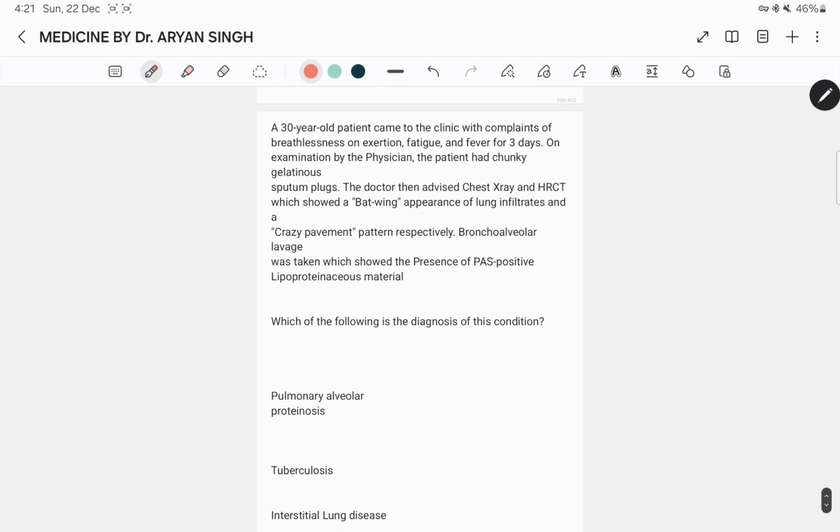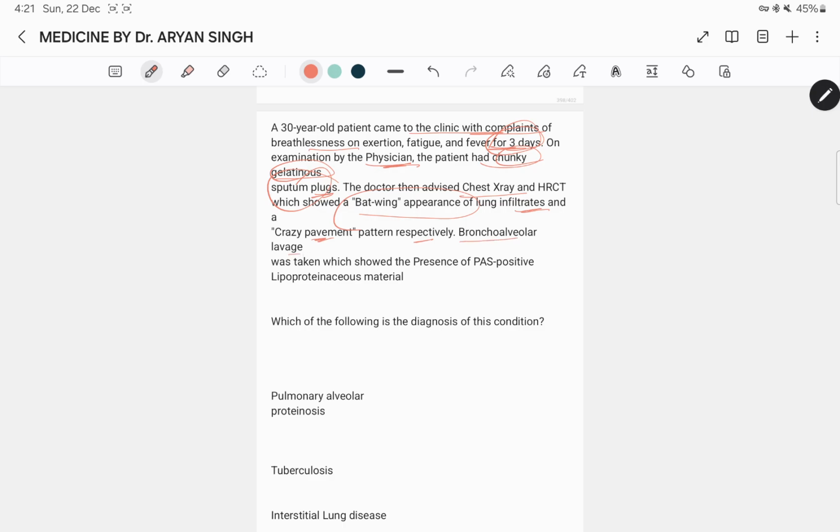Next question. A 30-year-old patient came to the clinic with complaint of breathlessness on exertion and fatigue, with fever for 3 days. On examination by the physician, the patient had chunky gelatinous sputum plugs. Chest X-ray and HRCT showed bat wing appearance, lung infiltrates, and a crazy paving pattern respectively.